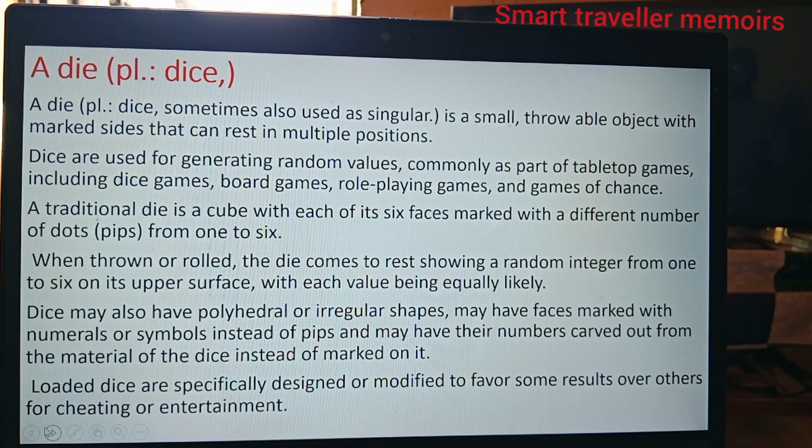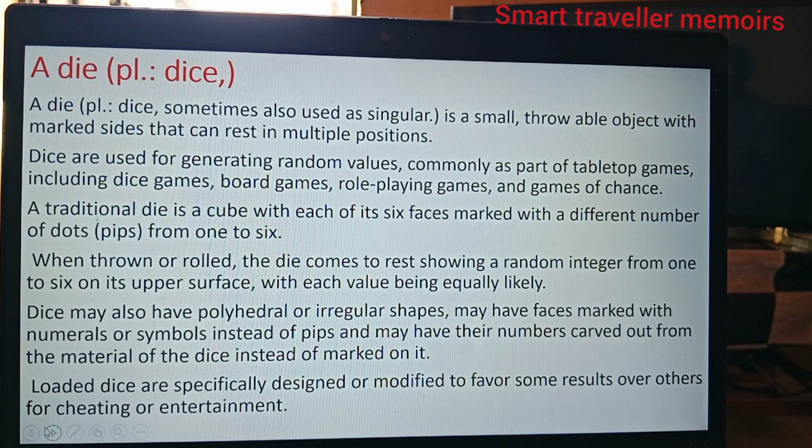Fine with the coin. Let's go to the other gadget used in probability. And this one is a die. Die, plural is dice, but sometimes you use it as singular. It's a small throwable object with marked sides that can rest in multiple positions.